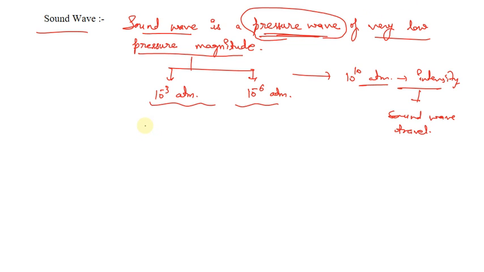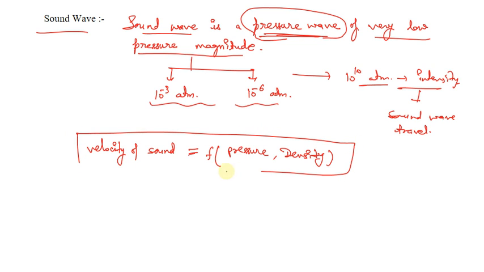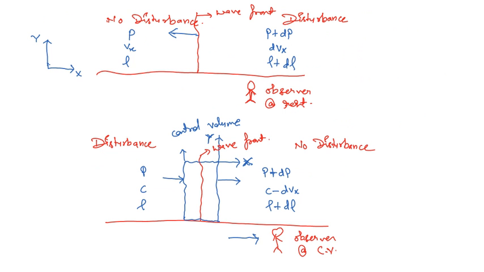Now from here we are going to develop the relationship between the velocity of sound and the pressure and density of that particular fluid. The velocity of sound will be a function of the pressure and the density. To develop the relationship between these parameters, I have drawn 2 diagrams.